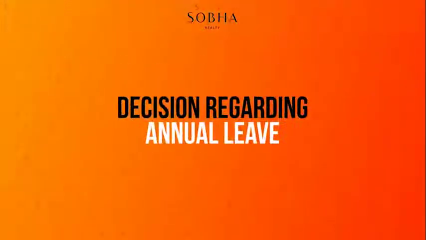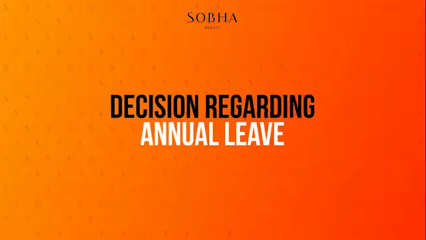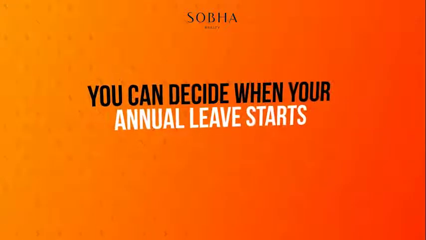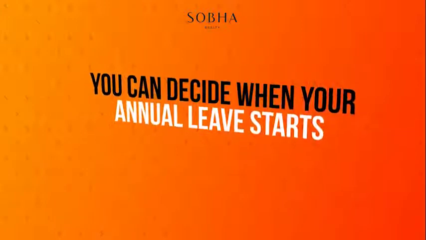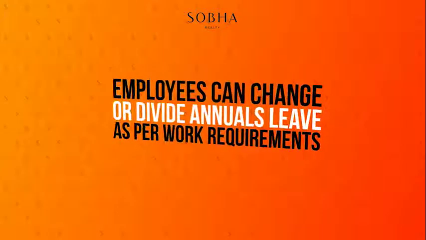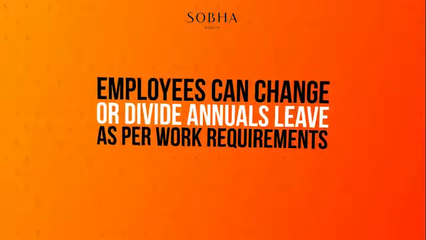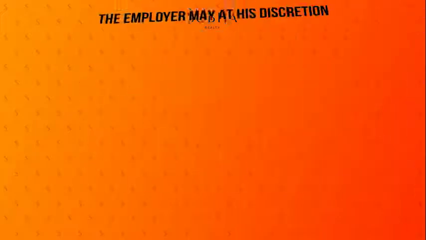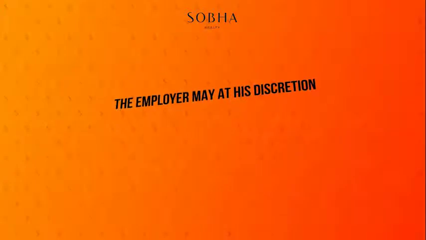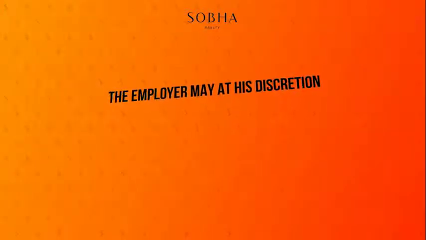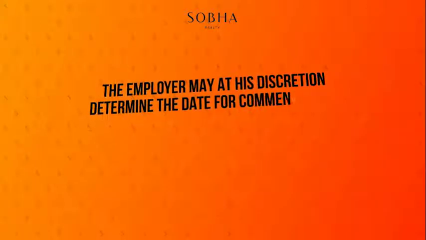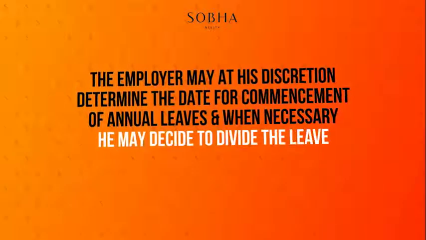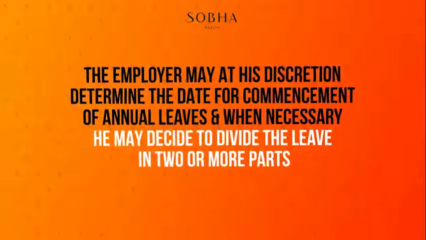Who decides when you go on annual leave, company or employee? If you are an employee, you could decide when your annual leave starts. However, the employer can change or divide your annual leave if the exigencies of work necessitate. According to Labour Law Article 76, the employer may at his discretion determine the date for commencement of annual leaves, and when necessary, he may decide to divide the leave into 2 or more parts.